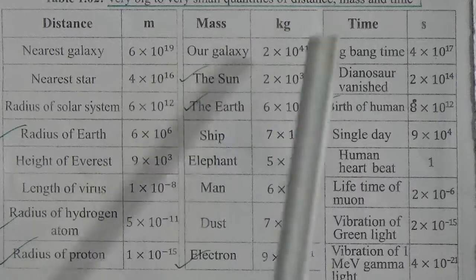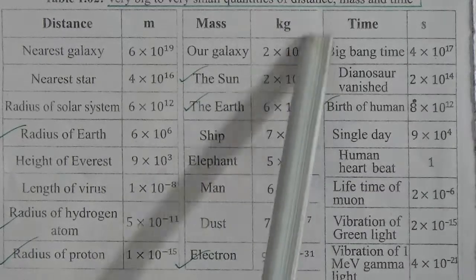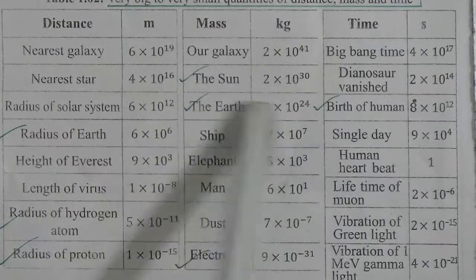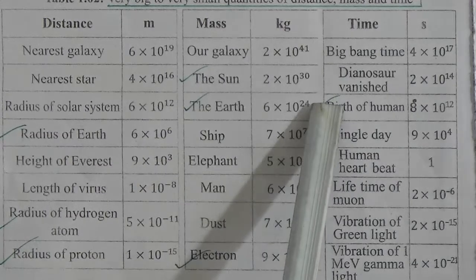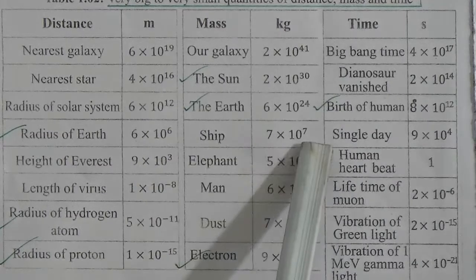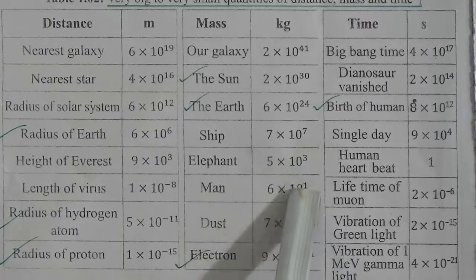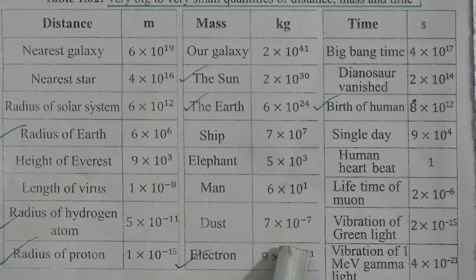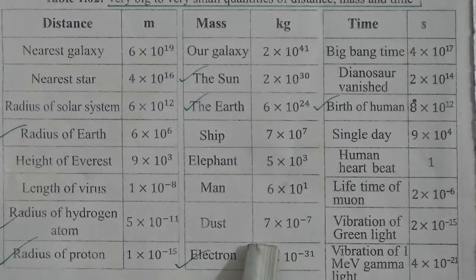Our galaxy 2 into 10 to the power 41 kg, the sun 2 into 10 to the power 30 kg, the earth, it is important, 6 into 10 to the power 24 kg, sheep 7 into 10 to the power 7 kg, elephant 5 into 10 to the power 3 kg, man 6 into 10 to the power 1 kg, dust 7 into 10 to the power minus 7 kg, electron 9 into 10 to the power minus 31 kg. This is important. We will use it in many maths. Electron mass is 9 into 10 to the power minus 31 kg.